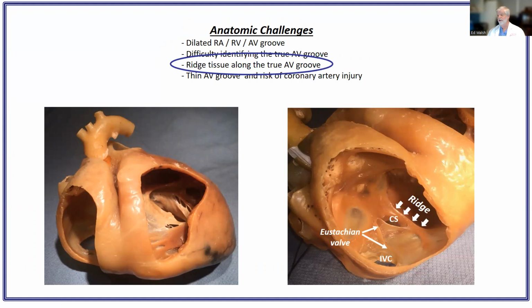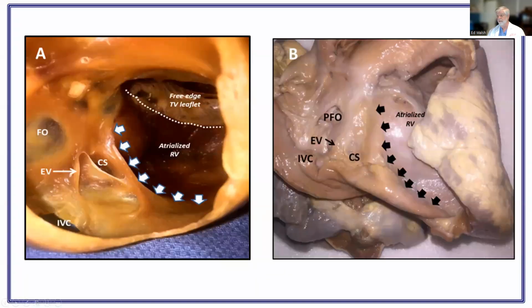Another anatomic challenge is what we refer to as the ridge. This is the internal view of the right atrium. It shows you where the coronary sinus is located. It shows you where the eustachian valve is located, membranous septum. This is the true AV groove here, and it's a big ridge of tissue. We're going to look at that in some other views. Sometimes that ridge is very sharp and thin. Sometimes it's more flattened but thick.